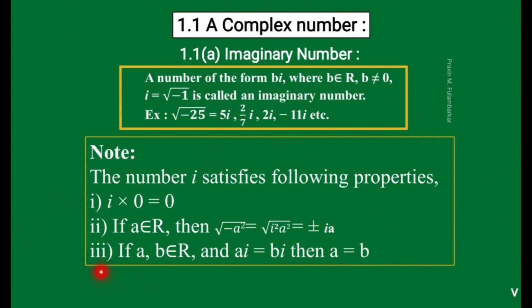Now see the third property: if a, b belong to R and ai equals bi, then a equals b. That means when we say two imaginary numbers are equal, it is when their coefficients are the same. So if ai equals bi, we equate the coefficients of the imaginary unit, so we get a equals b. We have to remember these notes while solving the problems.